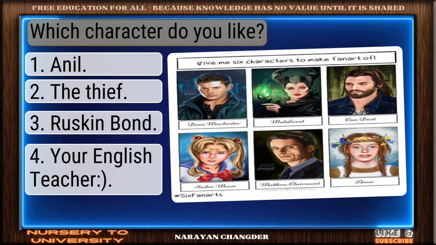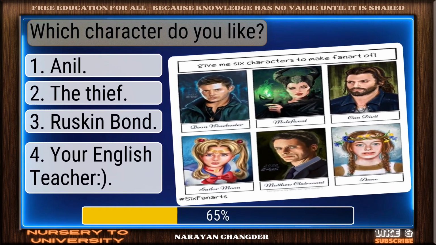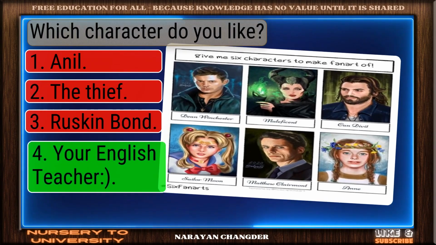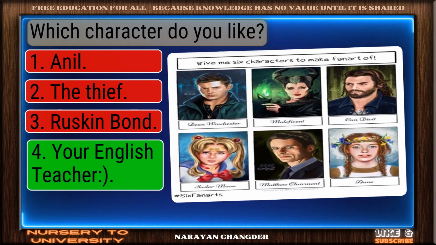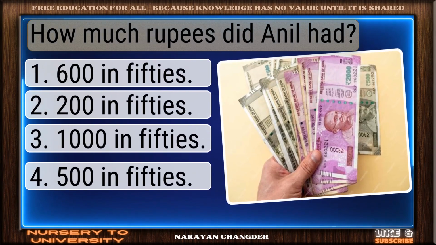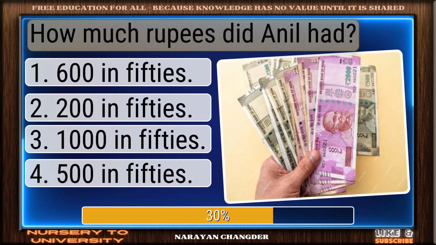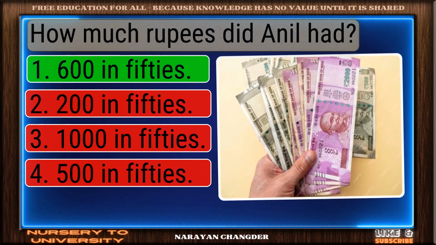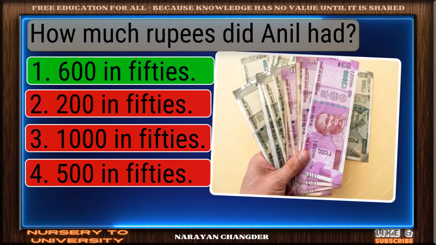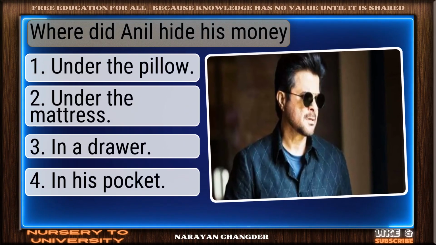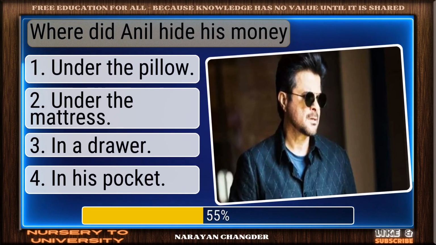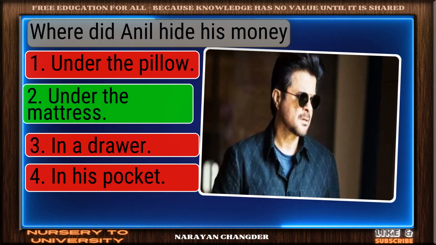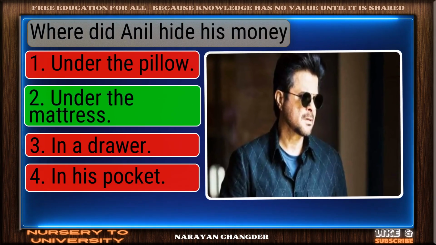Which character do you like? Right choice. Your English teacher is the best answer. How many rupees did Anil have? Smart move. 650 is an accurate answer. Where did Anil hide his money? Well picked. Under the mattress is the correct answer.